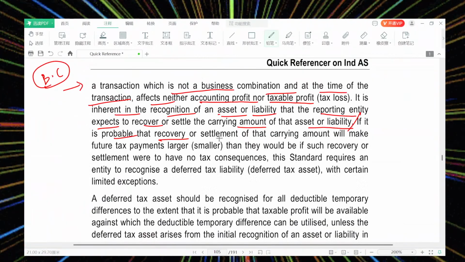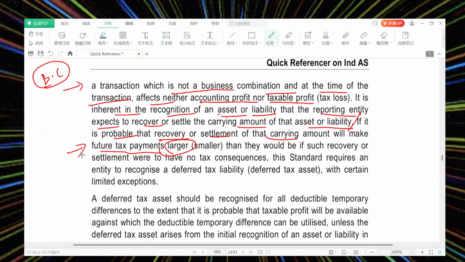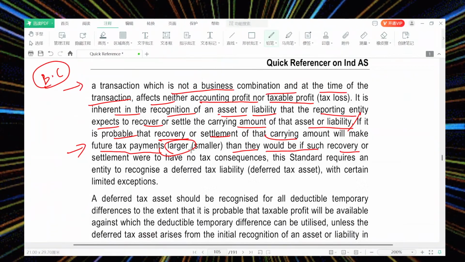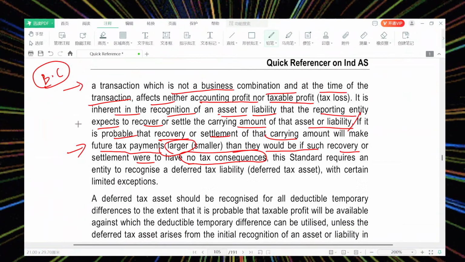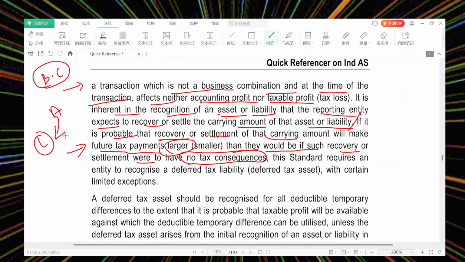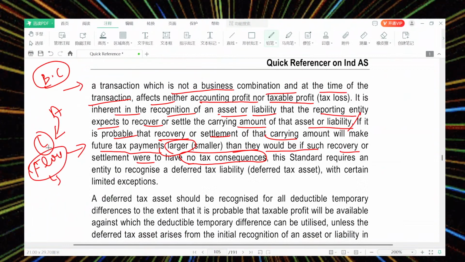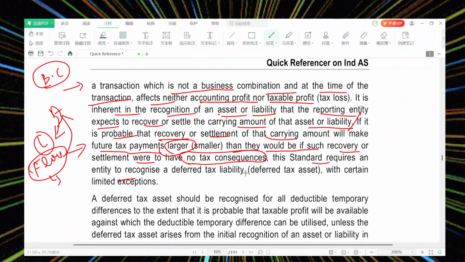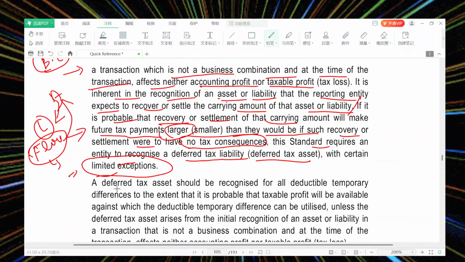If it is probable that the recovery or settlement of the carrying amount will make a future tax payment larger, or smaller, then there would be such a recovery or settlement where there are no tax consequences. There will be no tax on it because there is an asset and there is a liability. That asset is going to be settled with the liability. At the same time, there is no flow of cash in this current period. It is based upon the flow of cash in the prior period. The standard requires an entity to recognize deferred tax liability or deferred tax asset with certain limited exceptions.